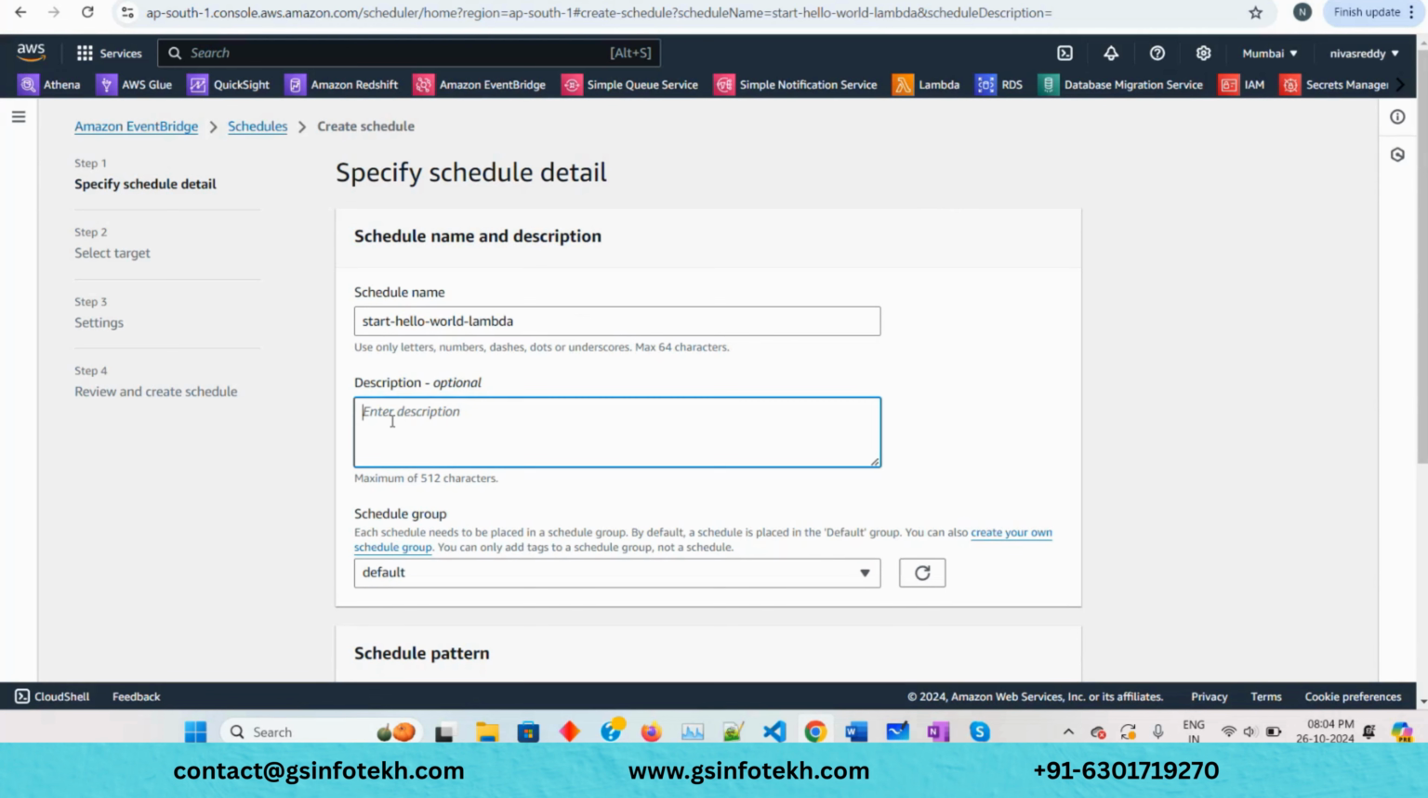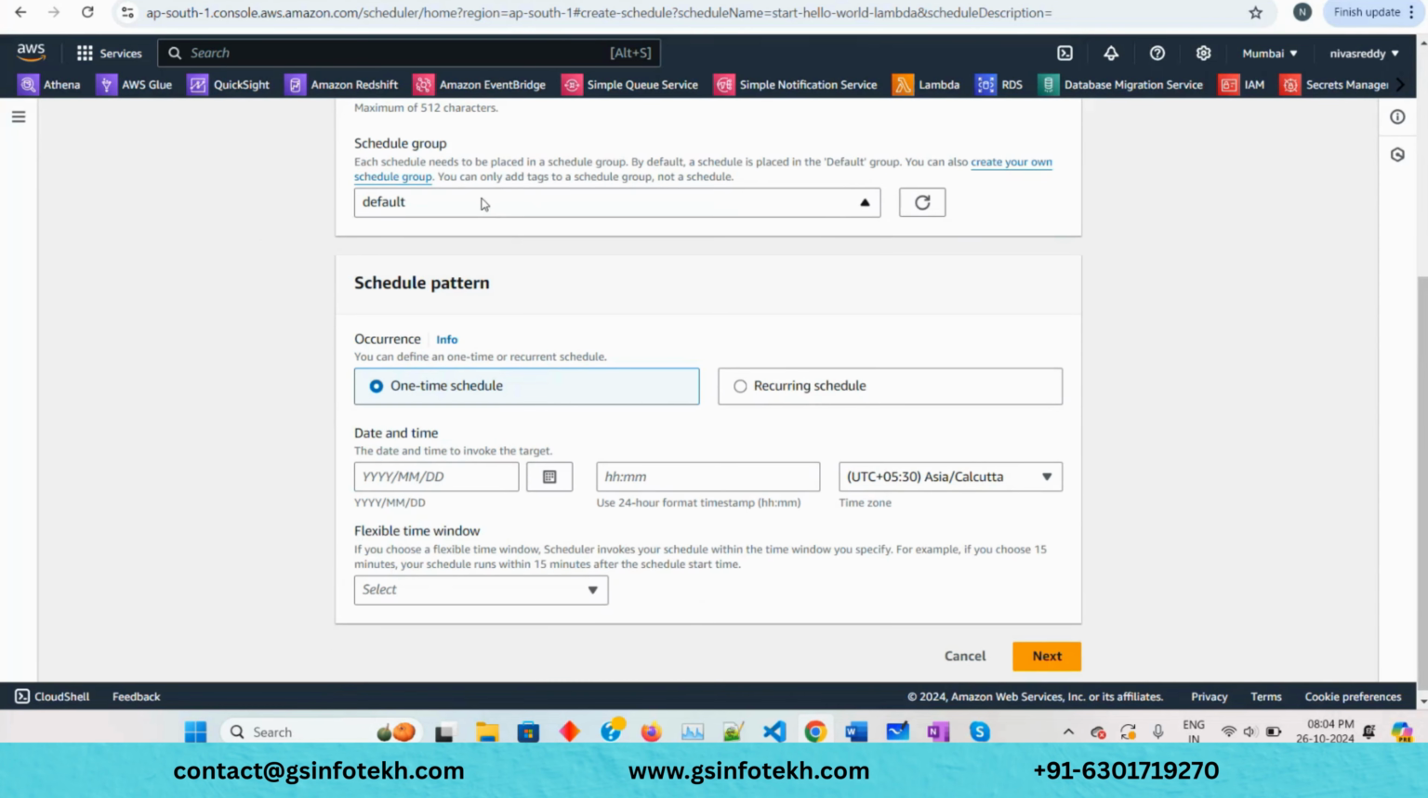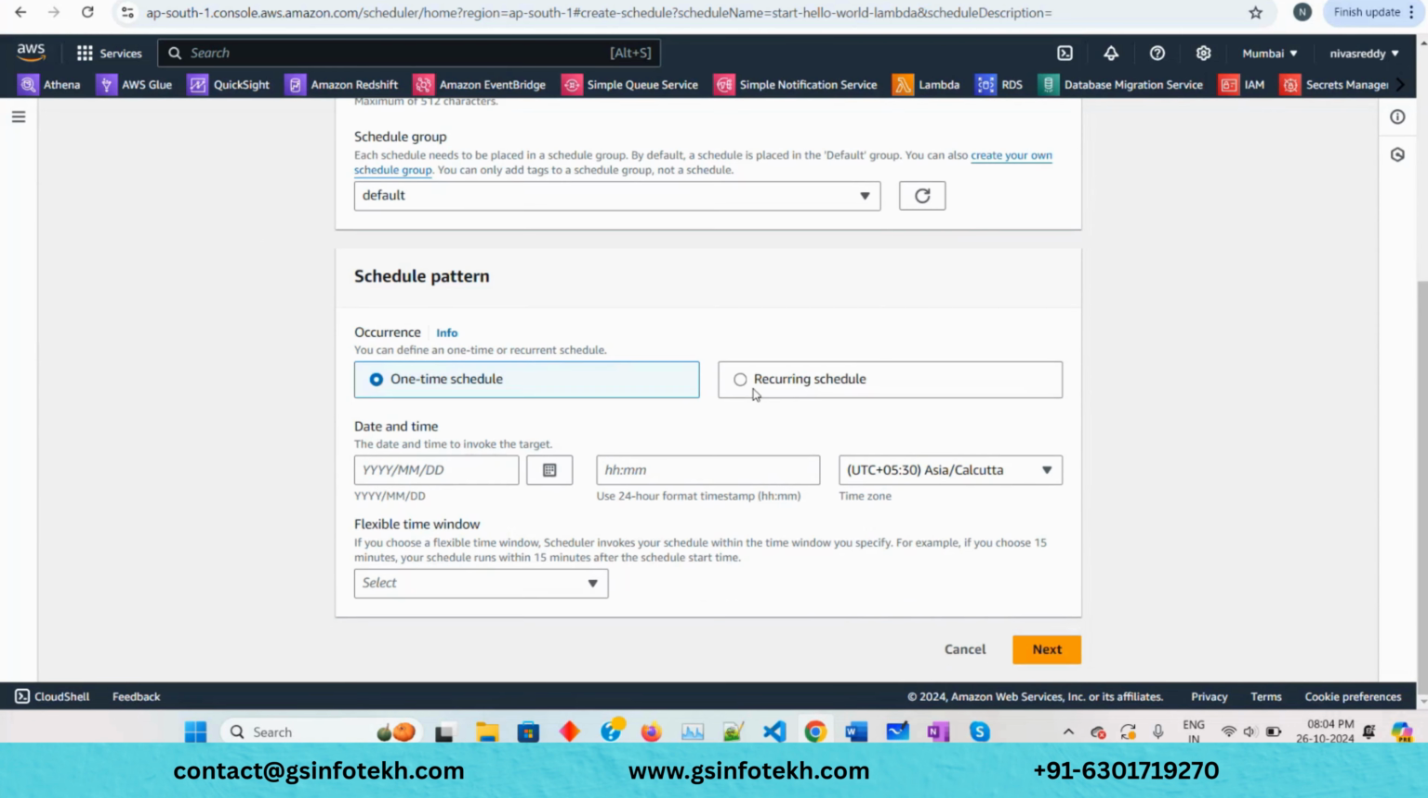Okay. So you can give a description. It's optional, but name is mandatory. And now let's ignore all these things. Let's keep them to default. Okay, now see, now it's asking the occurrence, which is important.